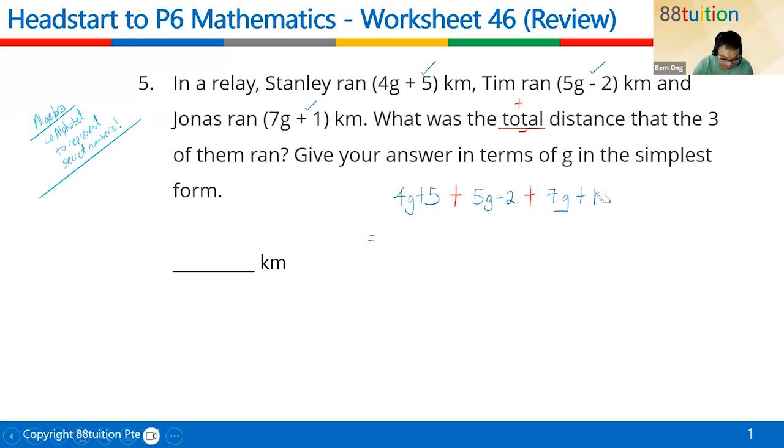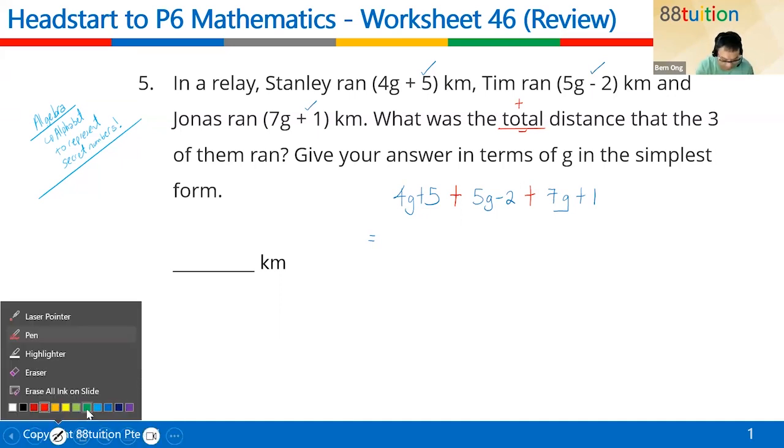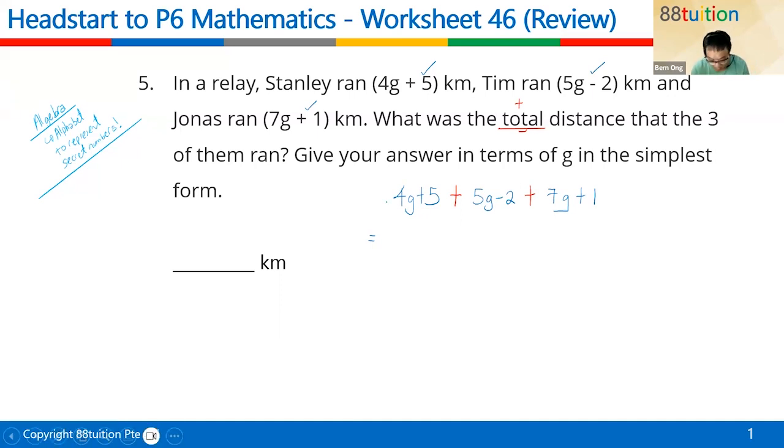Then remember what I told you about this algebra? Everybody will have a friend. So the 4G, the friend is actually in front. Never right means there's a plus in front. The 5G is actually the red color plus. The 7G is actually the red color plus. That's the friend. Then this plus 5, this minus 2, and this plus 1, they are all related.